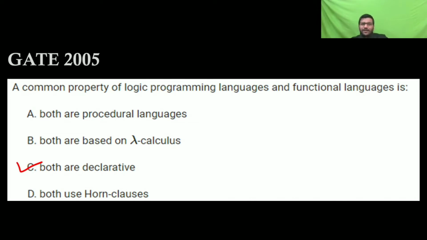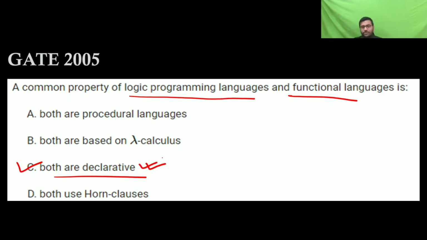They've asked about a common property of a logic programming language and functional languages: both are declarative. You just remember this. It is not that much required. At that time there were functional languages also, but now we are not having them. So just remember that a common property of logic programming languages and functional languages is that both are declarative.